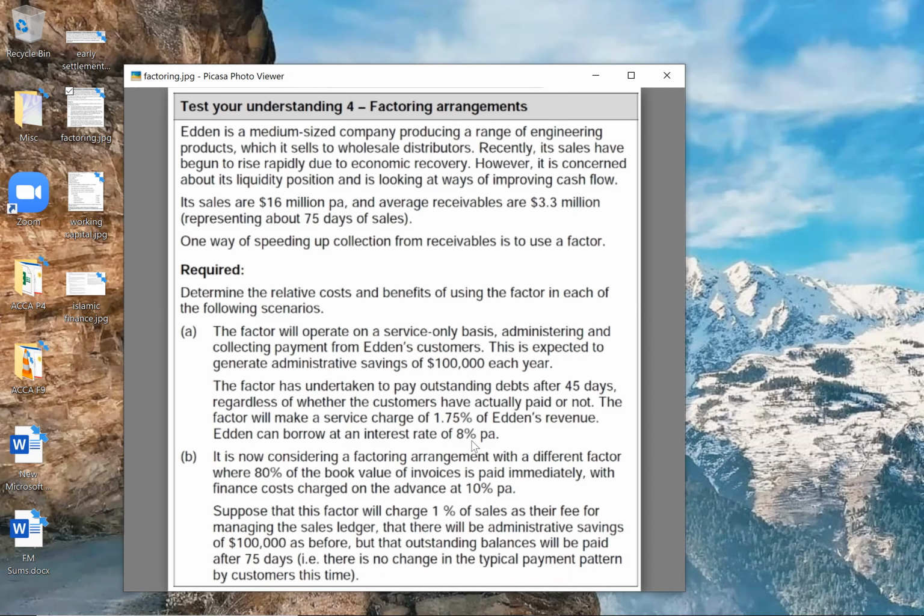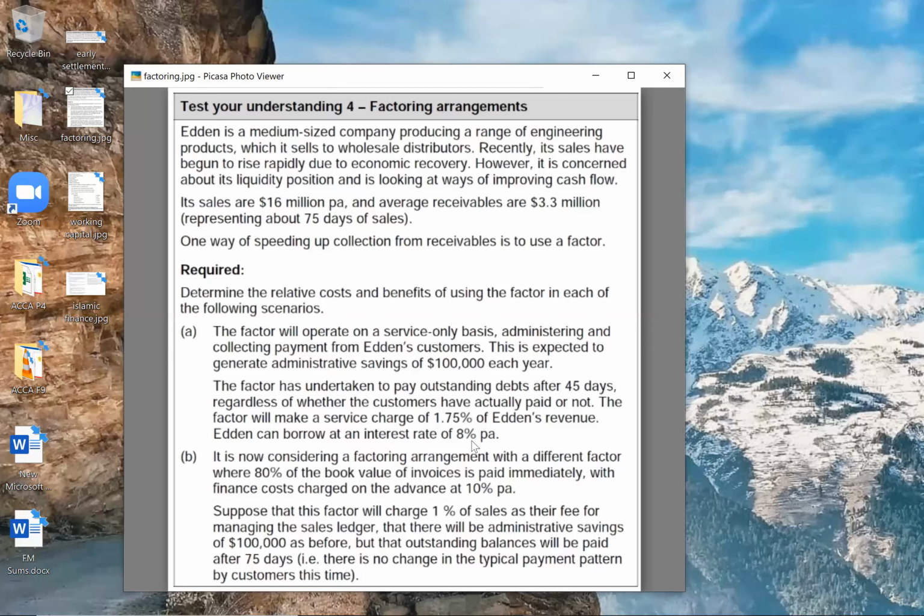Correct. So cost of financing would have been what? Would have been 75 days into 16 million. But now the cost of financing will be what? 16 million into 45 days. So in short, my savings will be what? 16 million into 30 days. We can do it directly also. Correct. 16 million into 30 days at 8%. So now I have got two benefits: admin cost saving of 100,000 and my time saving at 8%. That is the second benefit. So these are my two benefits. But for that, I have to pay cost of 1.75%.